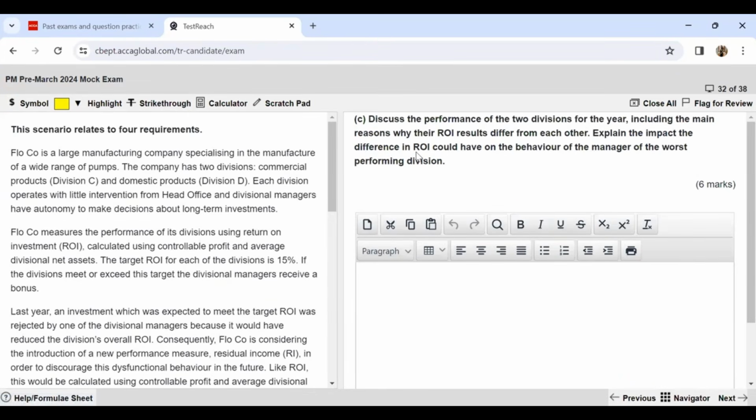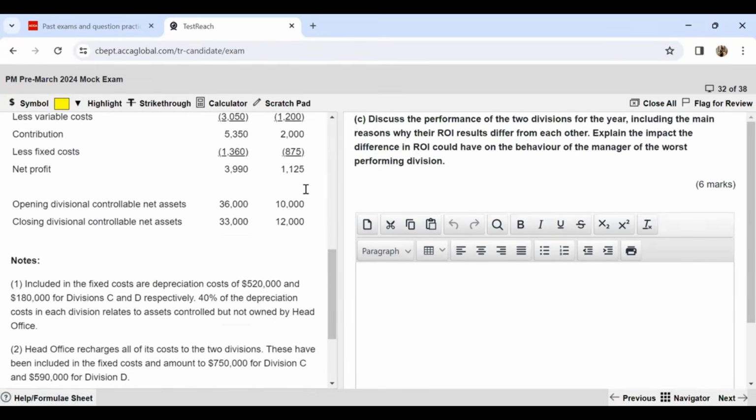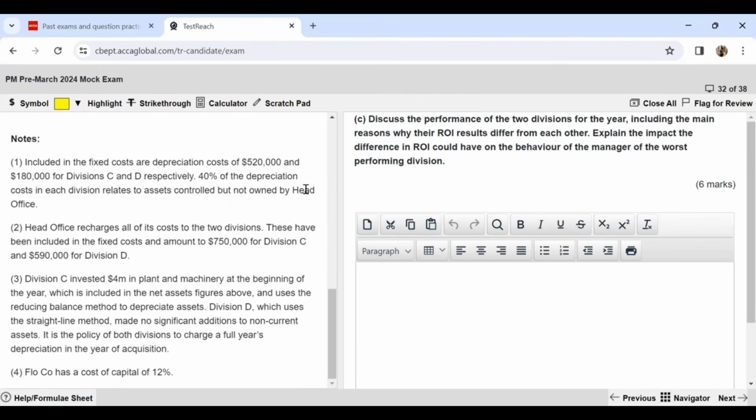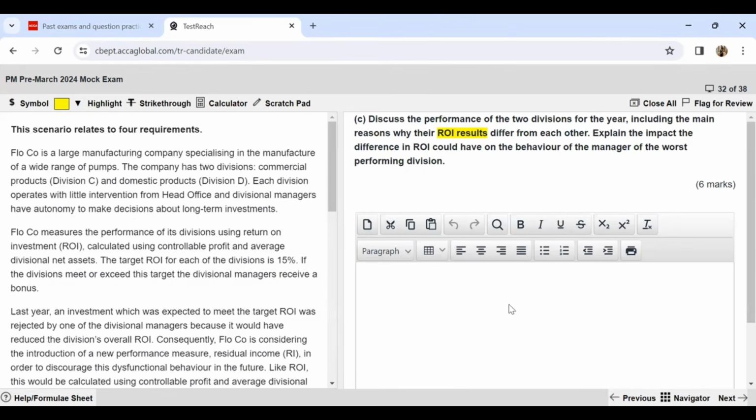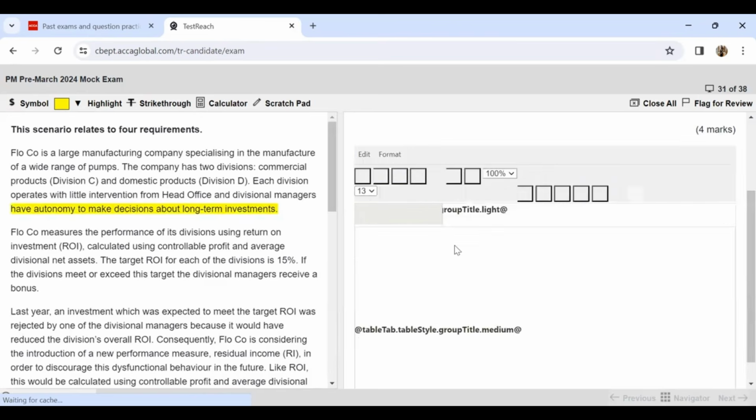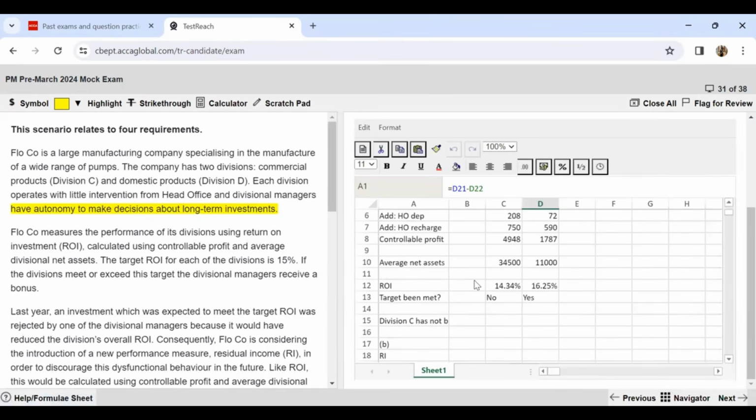Now let's come to part C. Part C is, you can say, a theoretical requirement, something which is discursive, does not involve numbers. Discuss the performance of the two divisions for the year, including the main reasons why their ROI results differ from each other. Explain the impact the difference in ROI could have on the behavior of the manager of the worst performing division. So basically, if we go back to our calculations, to formulate what we are going to tell about the analysis.